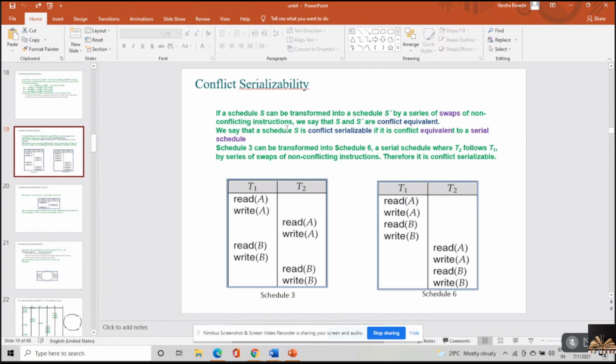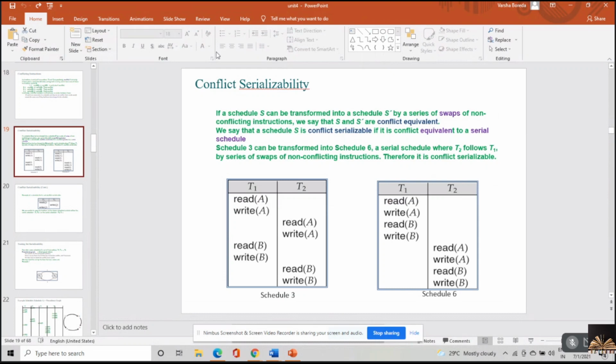Conflict serializability. So I hope you understood the concept of conflicting instructions. Unless they are non-conflicting instructions, you cannot swap the operations. Try to understand that.